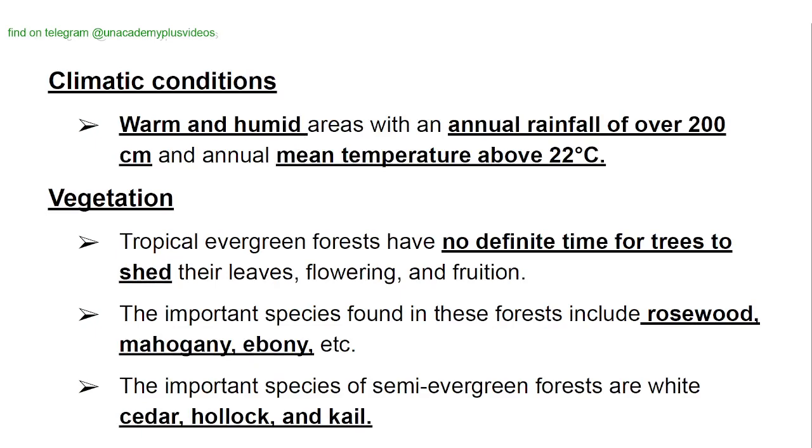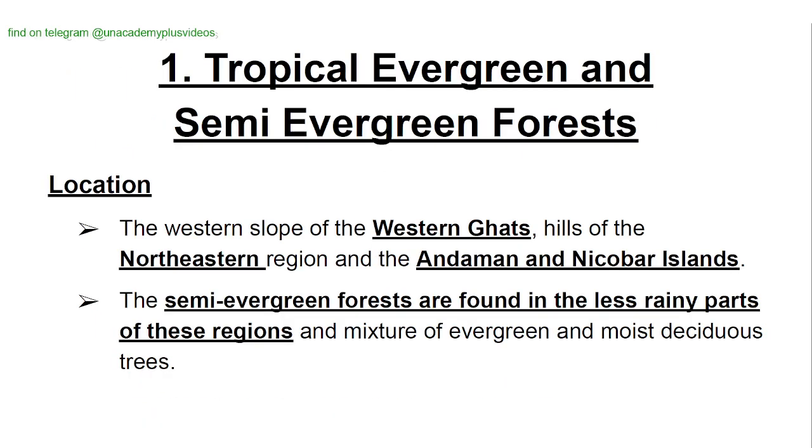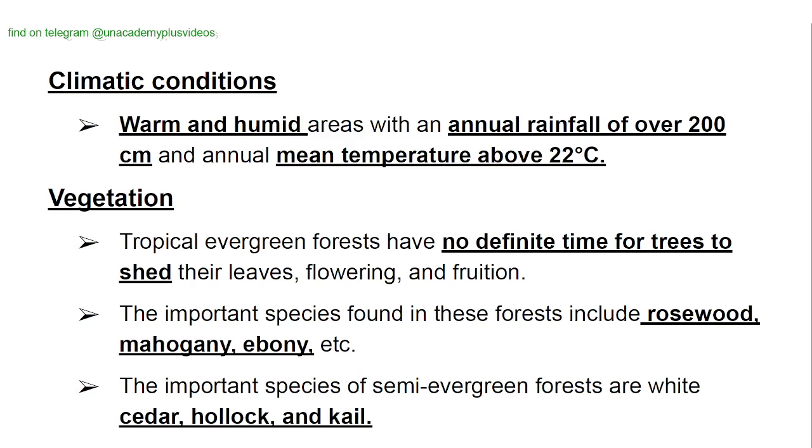Climatic conditions: warm and humid areas with an annual rainfall of over 200 centimeters and annual mean temperature above 22 degrees centigrade. Vegetation: tropical evergreen forests have no definite time for trees to shed their leaves, flowering, and fruition. The important species found in these forests include rosewood, mahogany, and ebony, etc.